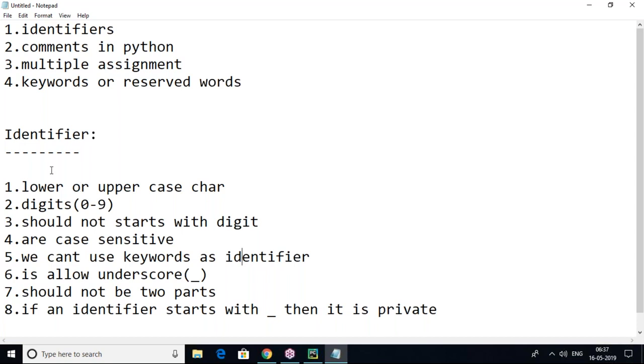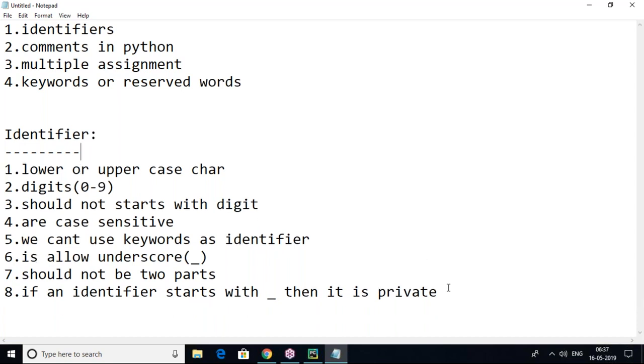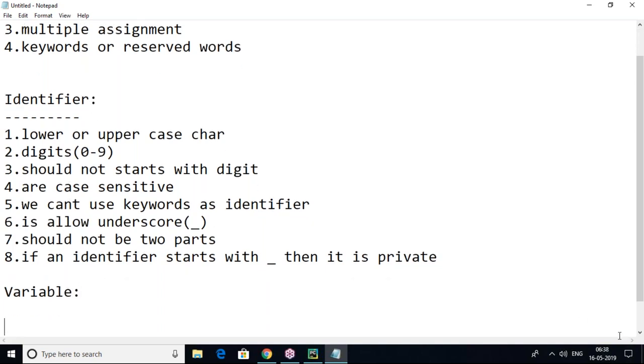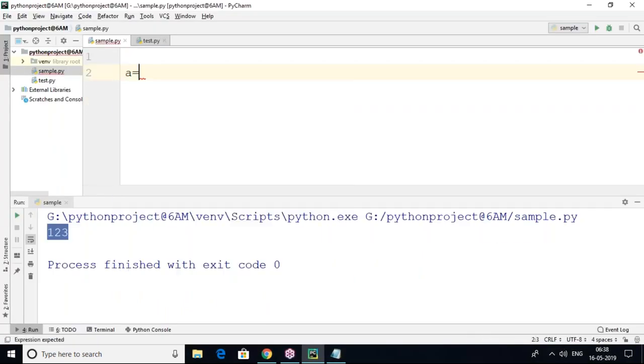In the same way, identifier is related to variable. So what is a variable? A variable is a named memory location. A variable is a named memory location. For example, the value 100 is going to be stored in what? In the variable A. So A is a named memory location, and 100 is stored in memory named A. So a variable is a named memory location.